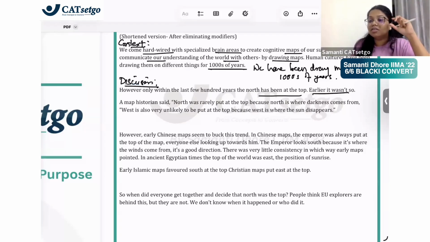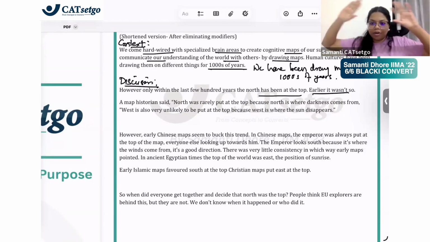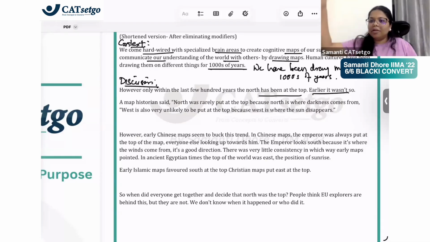Here the tone is that the author is trying to challenge or debunk what we thought we knew, right? Whenever the author debunks a popular belief, the author will give you a lot of examples, some evidence to tell you why it was so. Why did I say what I said? Everybody believed so, but I said no. Why did I say it? The author will keep justifying. So further you will see the author telling you that earlier it wasn't so. Why did the author say that?